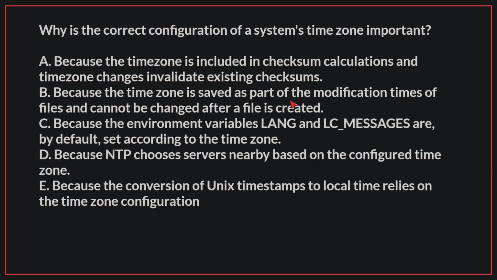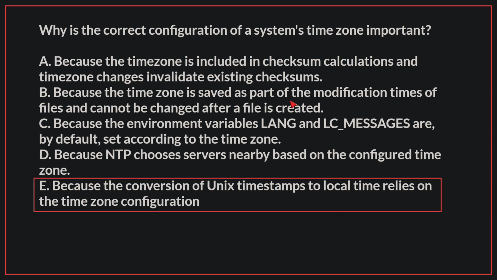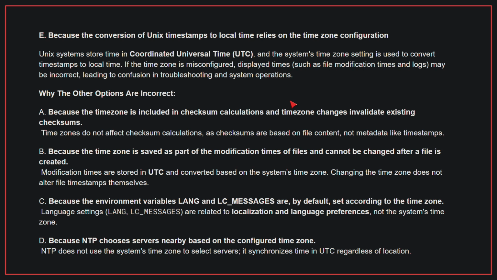Let's begin. Why is the correct configuration of a system's time zone important? The correct answer is E, because the conversion of Unix timestamps to local time relies on the time zone configuration. Unix systems store time in UTC, and the system's time zone setting is used to convert timestamps to local time. If the time zone is misconfigured, displayed times may be incorrect, leading to confusion in troubleshooting and system operations.